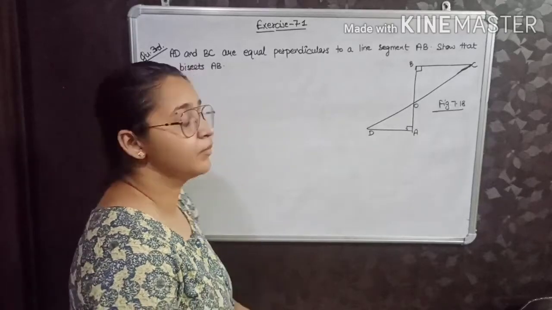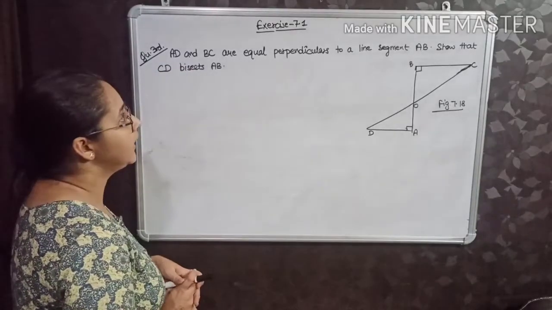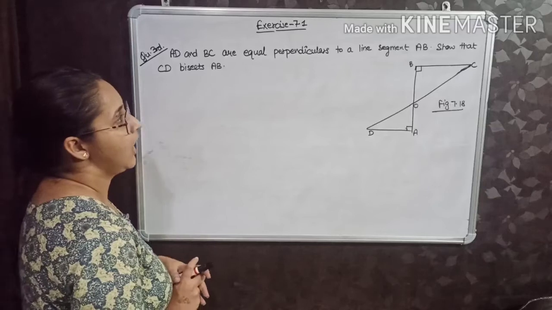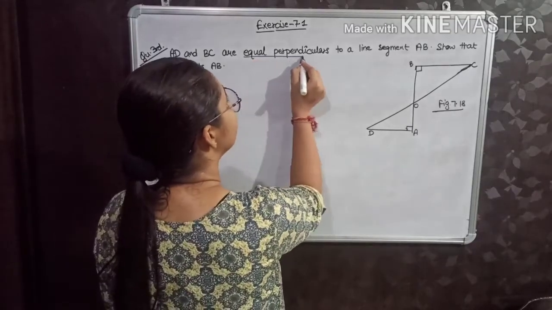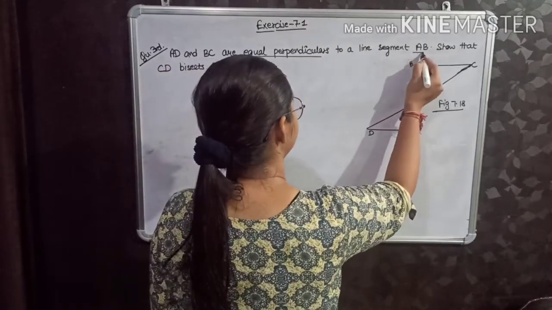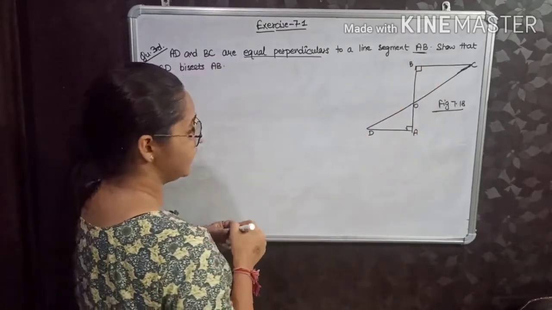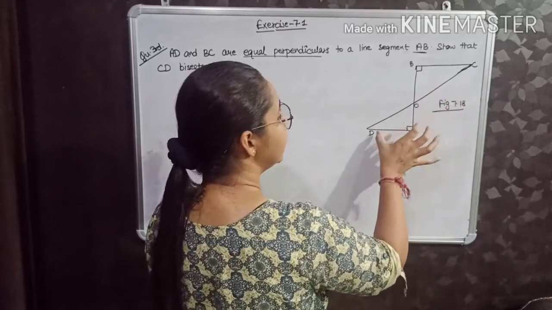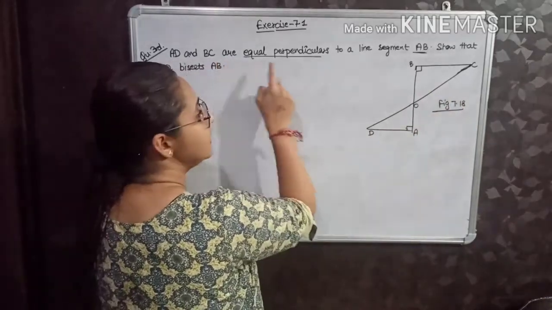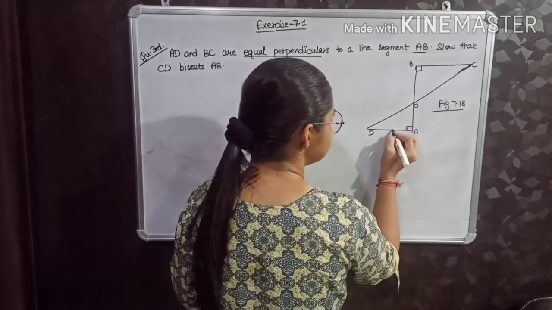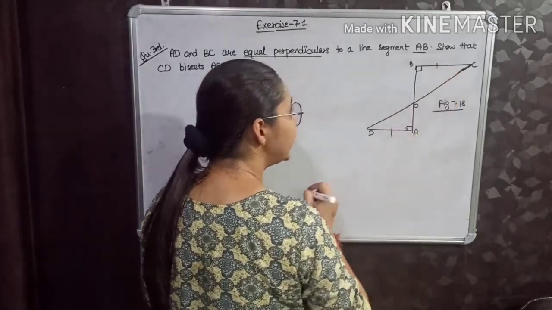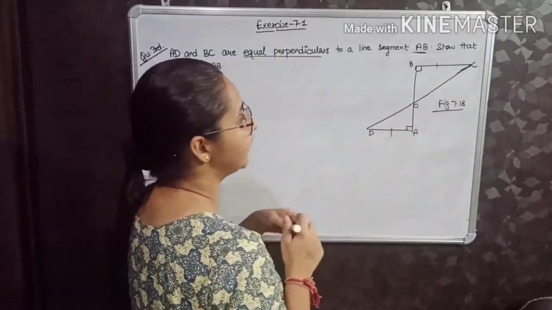Now see question number 3. Question 3 is: AD and BC are equal perpendiculars to a line segment AB. AD and BC are equal. First of all, these are equal perpendiculars to a line segment AB.